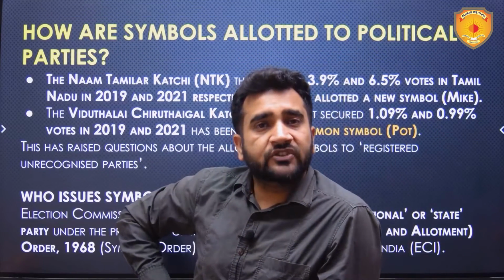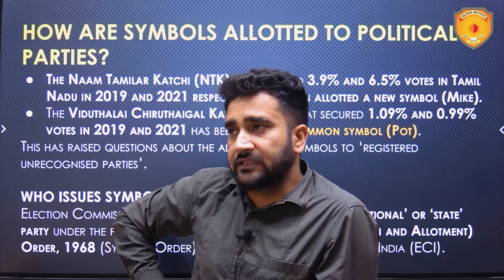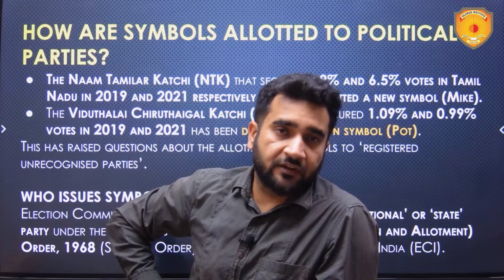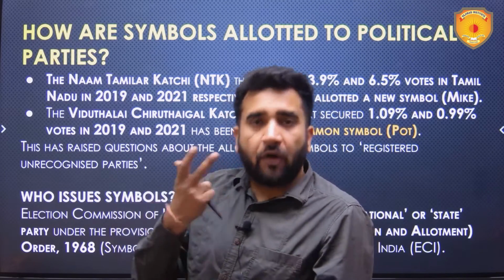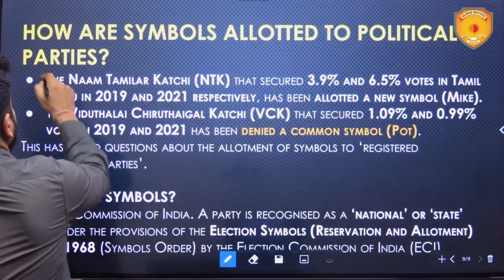Next is, how are symbols allotted to political parties? This is a very important piece of news because elections are around the corner. But why has this popped up as a topic? Because there are two political parties in the picture.